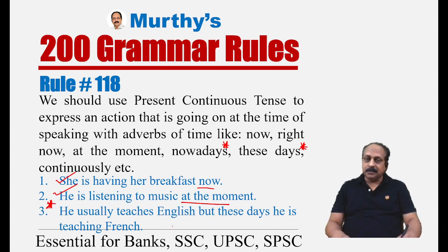This is present tense, habitual action. But these days, this is a clue. When you use these days, you should use present continuous. In the exam, they may give, he usually teaches English, but these days he teaches French. Not correct. He usually teaches English, but these days he is teaching French.